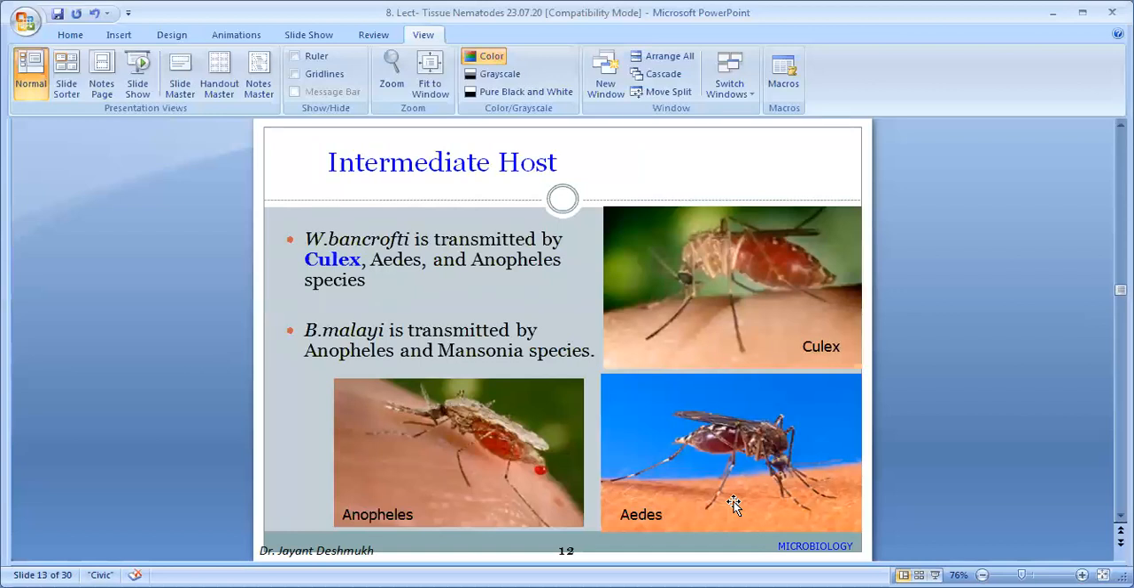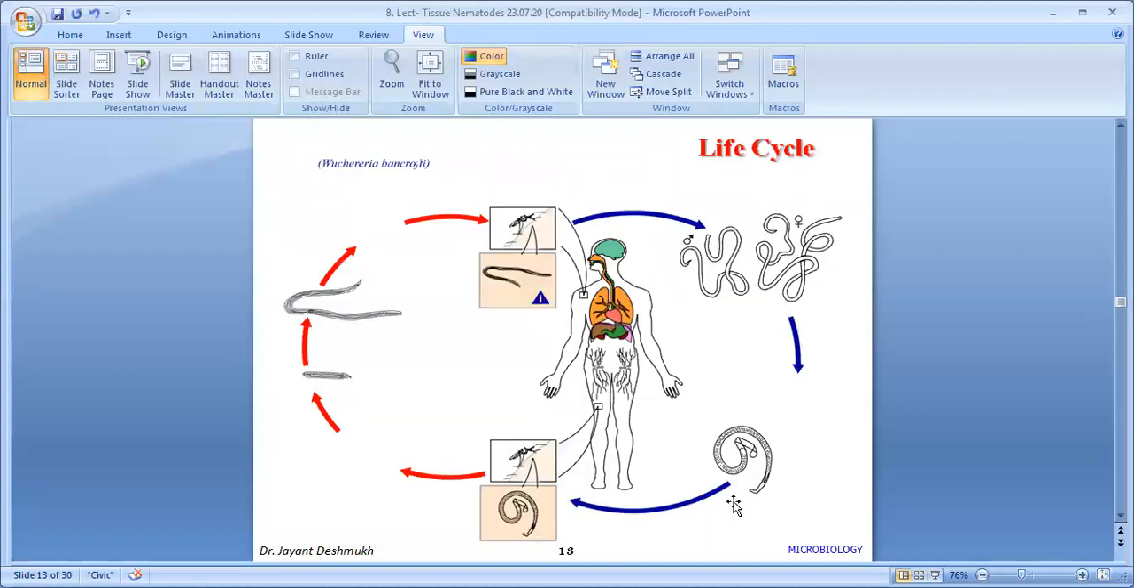Intermediate host, already I told, Culex mosquito is the important vector for Wuchereria bancrofti. Others are Aedes and Anopheles. This is the life cycle. This is a complex life cycle. First we start the life cycle from the definitive host. What is present in the definitive host? The adult worm. Where are they present? Lymphatics. Mostly they are present in the inguinal lymphatics or lymph node. The adult worms, male and female, are present in the lymph node.